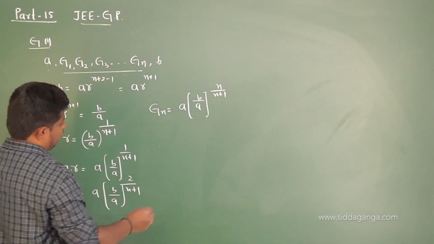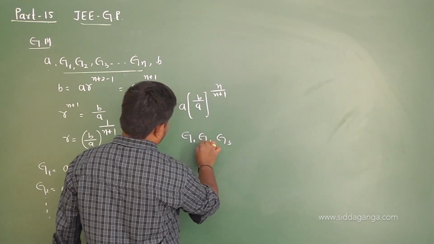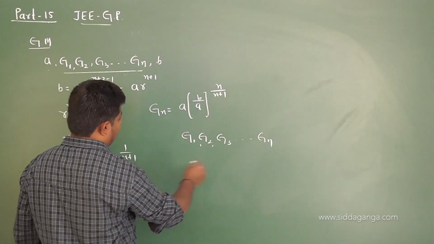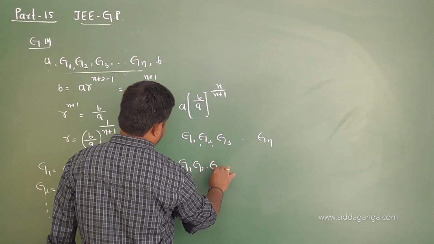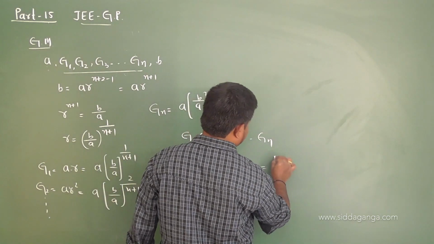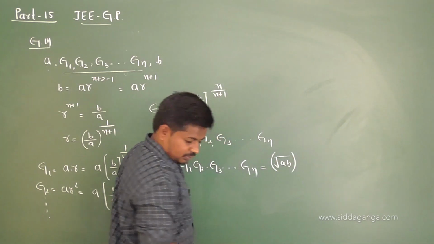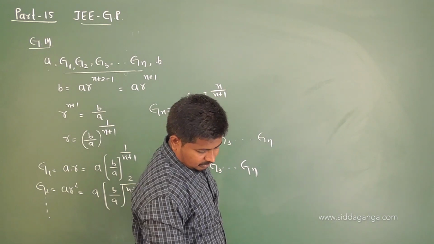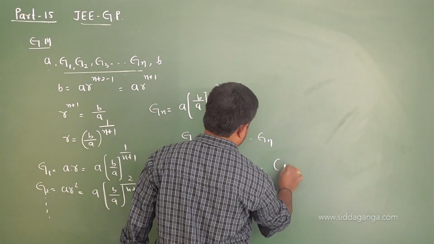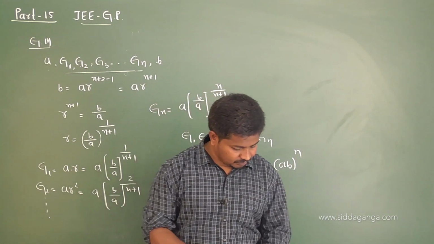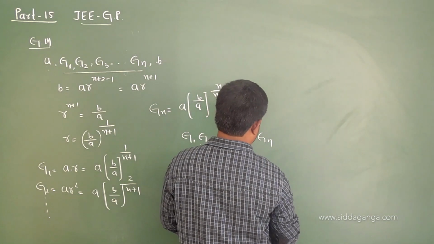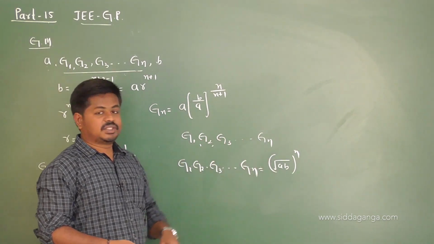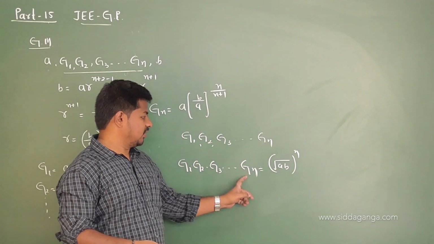Next one. If G1, G2, G3 and so on, Gn are the n geometric means inserted between the numbers a and b, then the product G1 into G2 into G3 and so on, Gn is equal to root of ab whole to the power of n.